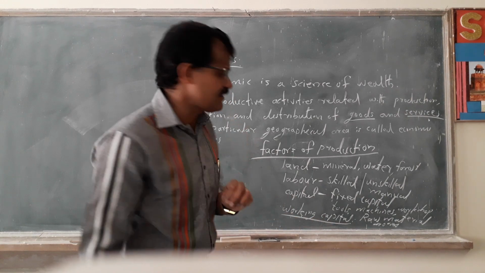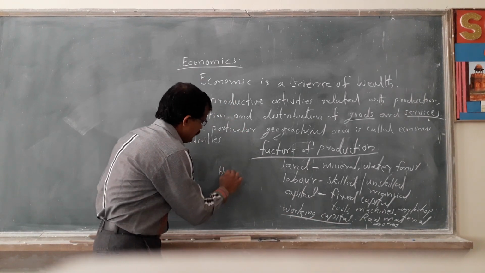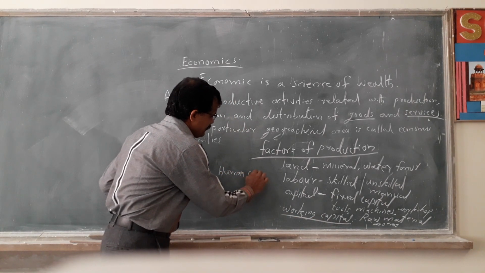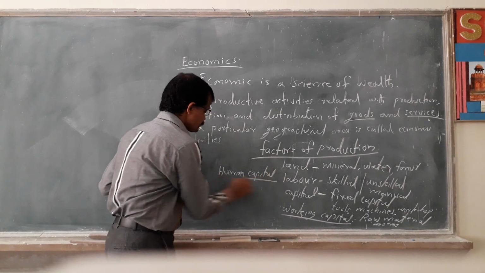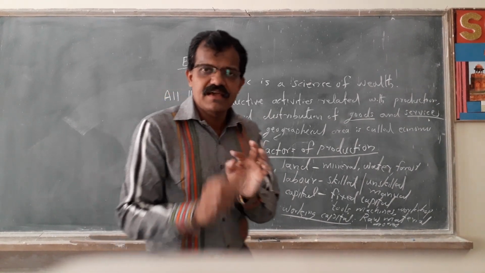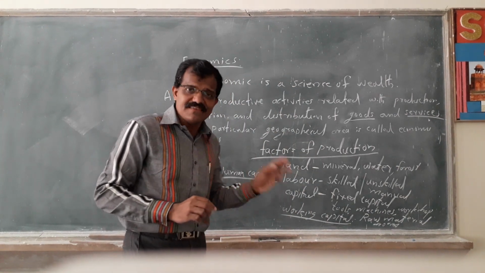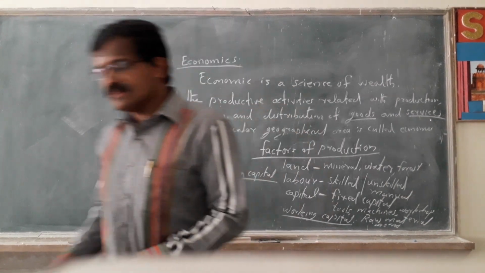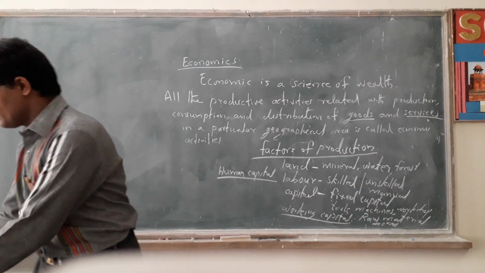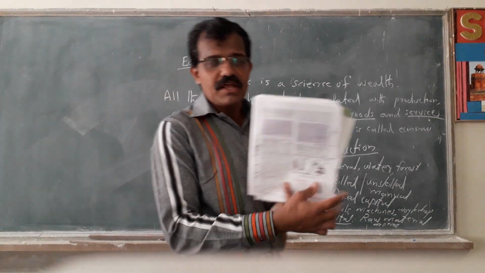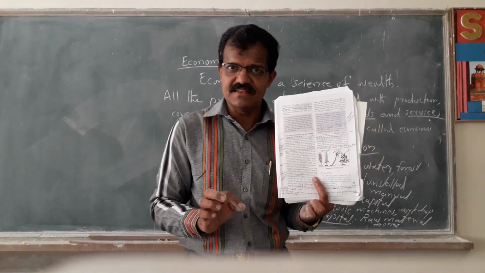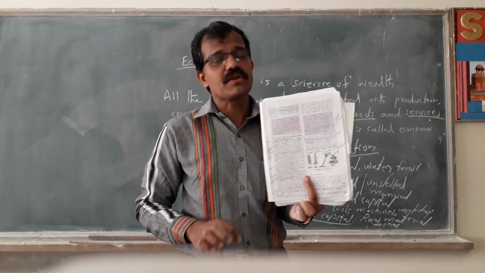Then again one more is called human capital. Human capital means the skill and the technology of human beings to utilize the things. For example, say this is one textbook. You are able to read it and understand it.